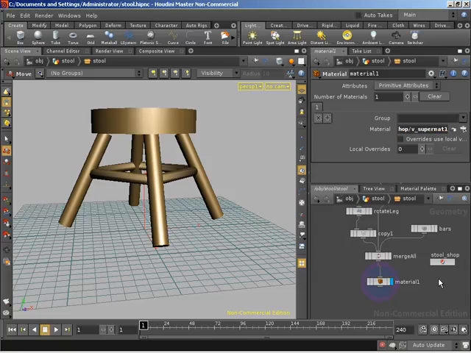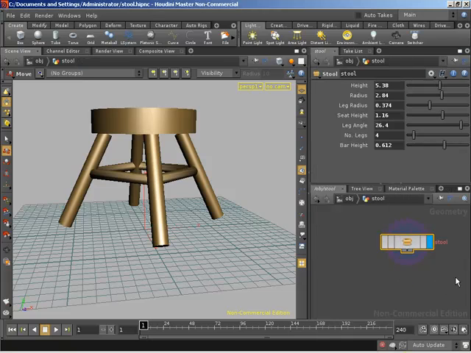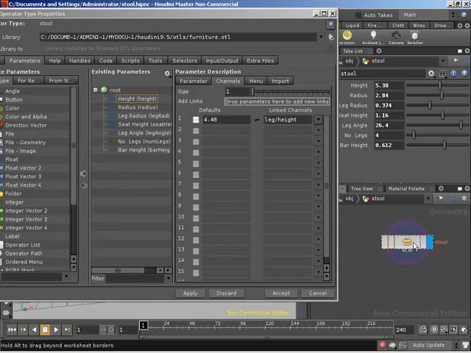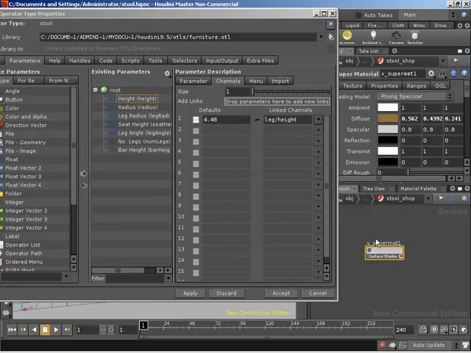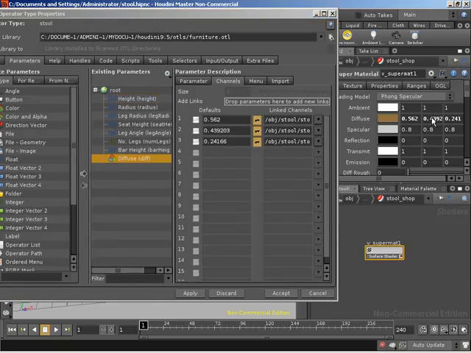Fantastic. So let's do that a different way, even though this has been covered. We'll do it here as well. I'm going to right click on the stool, bring up the type properties, and with this window open, I'm going to jump down to the parameters for our material. I'm going to right click on our diffuse color, and come down to export parameter to type properties, and that will export this parameter up to our type properties.